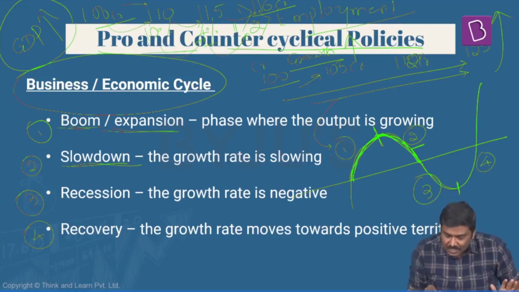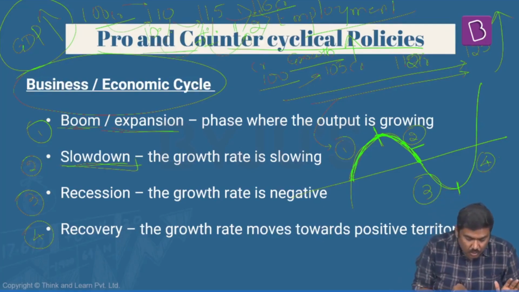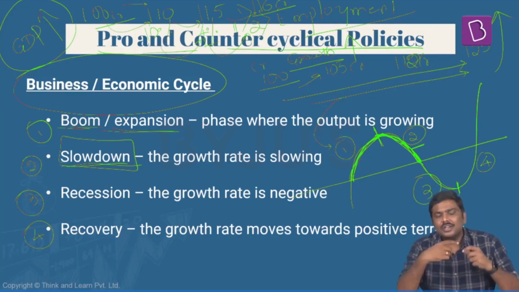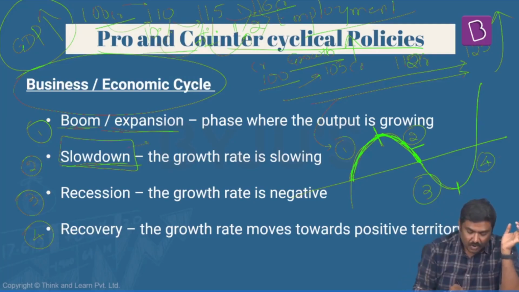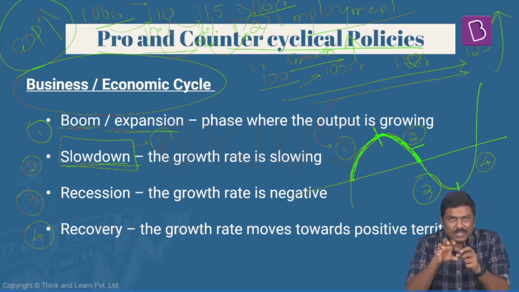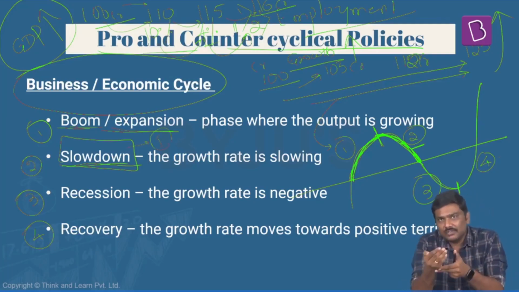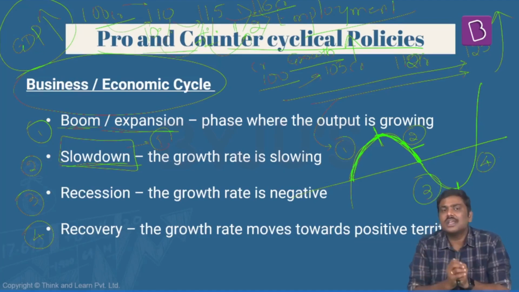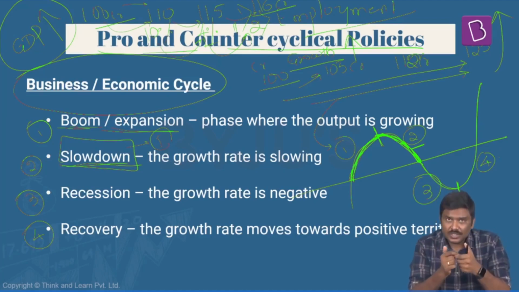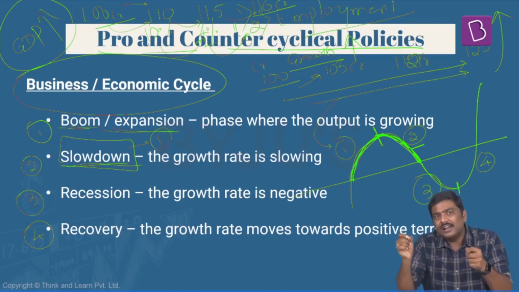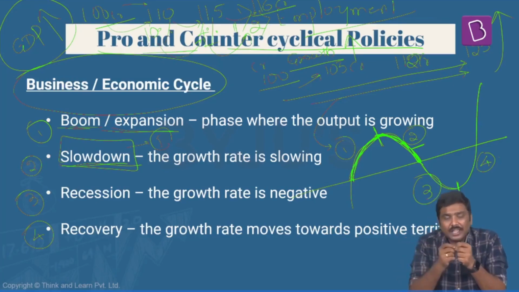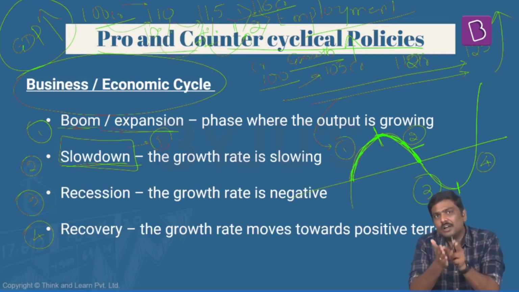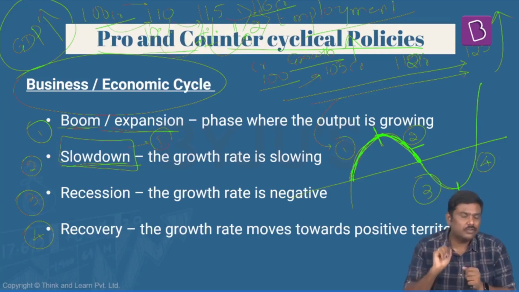This particular stage in the economy is called a slowdown stage. Generally during a slowdown stage, what you will see is that the investment of the private sector will be much lesser, or the growth rate in the investment will start falling downwards like this. The increase in demand for goods and services will also be declining. The employment generation or the employment growth rate will also start coming downwards at this point of time.